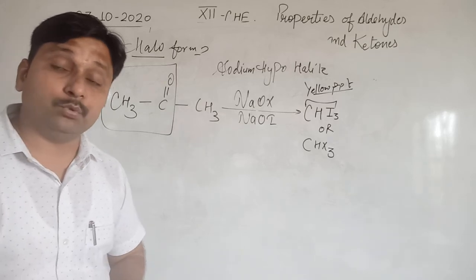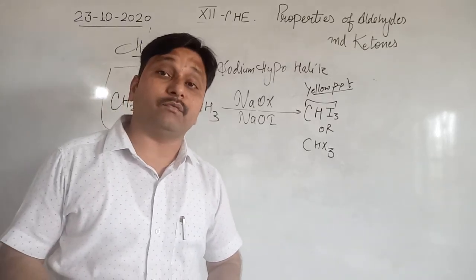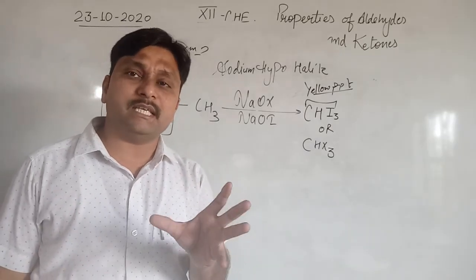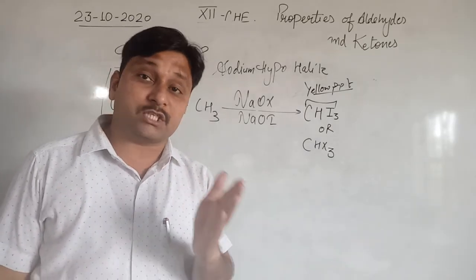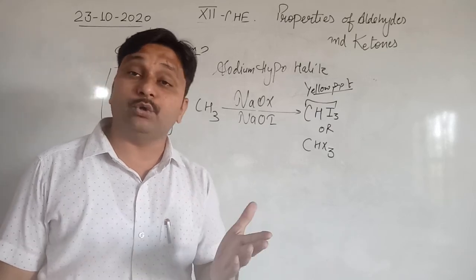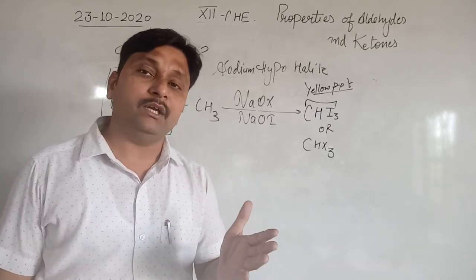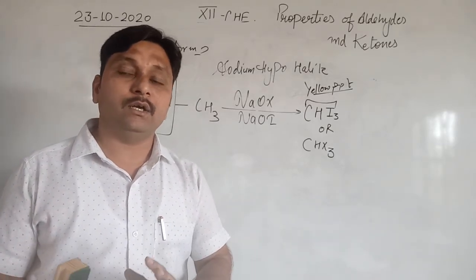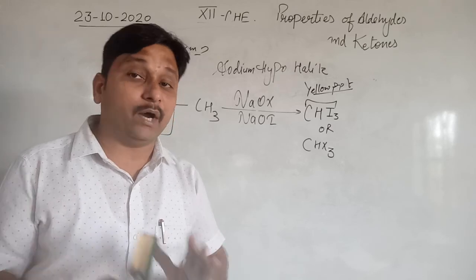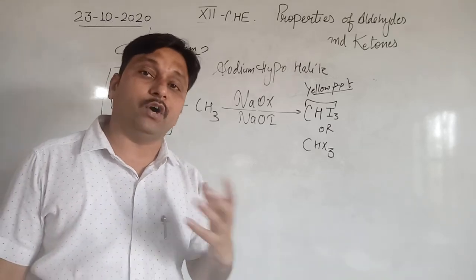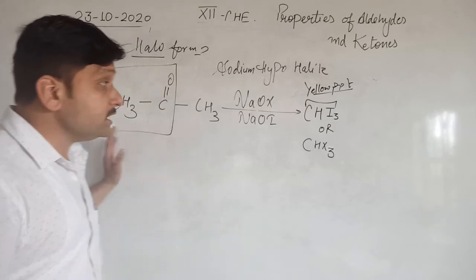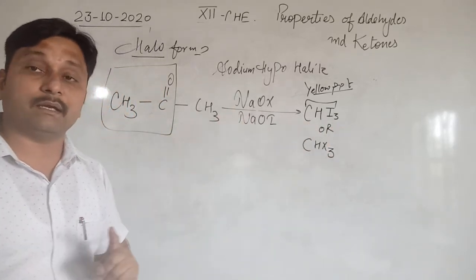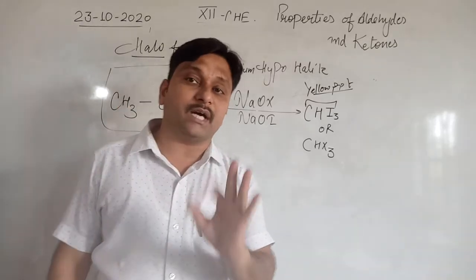That's why it is specially used to distinguish between aldehydes, between ketones, and between aldehydes and ketones. If you ever have to distinguish between two aldehydes, and in the structure one has a CH3CO group and one does not, then the one with the CH3CO group has 100% tendency to react with hypoiodite and convert into iodoform, that is a yellow precipitate. Of the rest of the carbons, suppose there are 3 carbons, one carbon converts into iodoform and the rest of the 2 carbons convert into the sodium salt of the carboxylic acid.